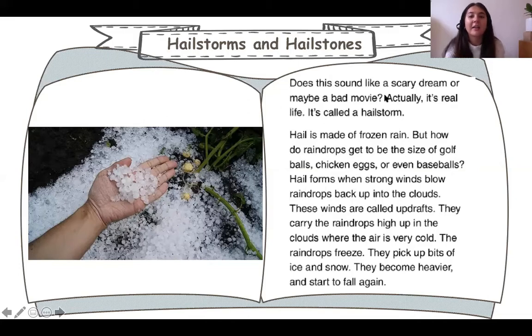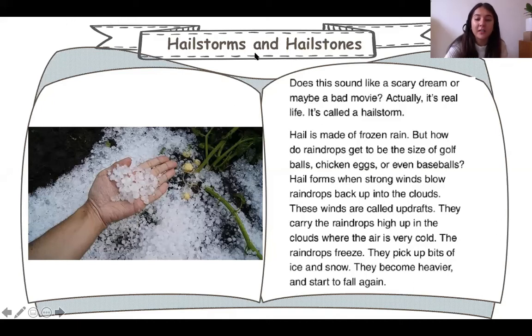Okay, so does this sound like a scary dream or a bad movie? Actually, no, it's real life. This can actually happen in real life. This is what we call a hailstorm. So hail is made of frozen rain. So if we look at this picture on the left, this is usually the size of hail, okay? But sometimes it can be even bigger than this. It can be the size of golf balls, chicken eggs, or even baseballs. And we're learning about how hail forms.